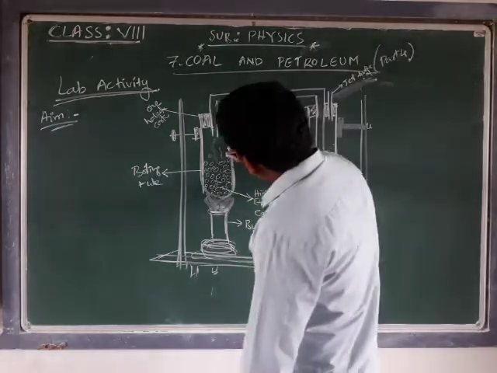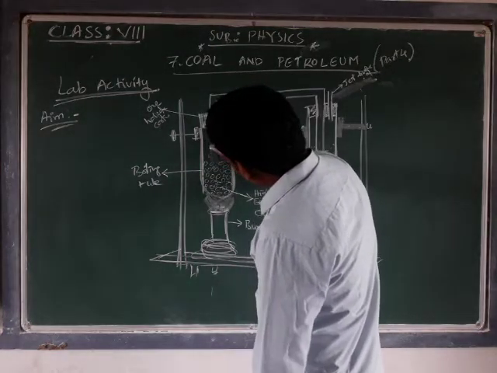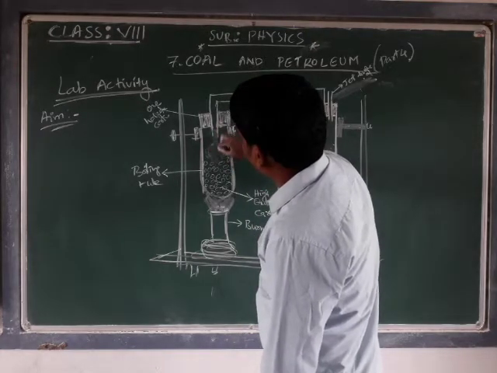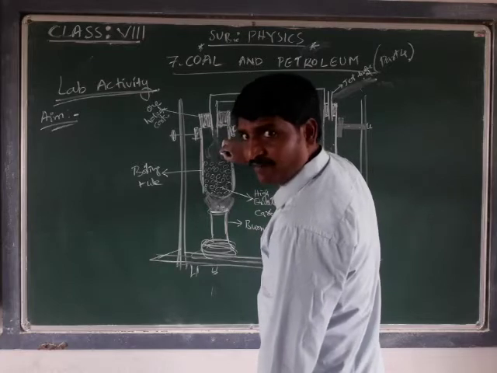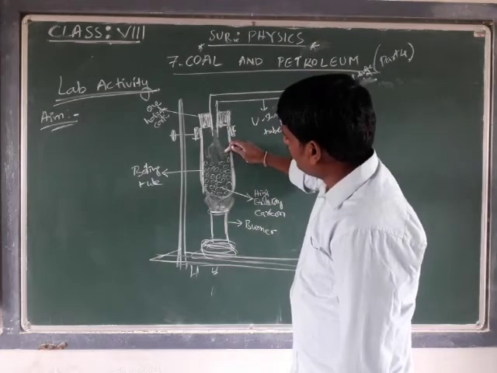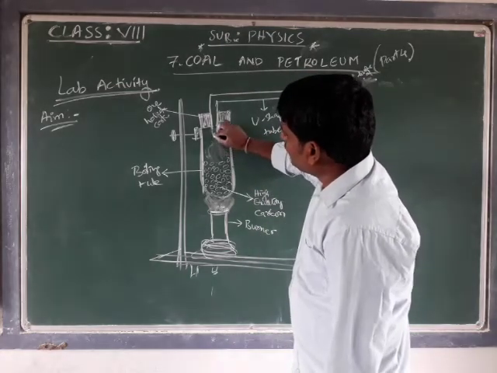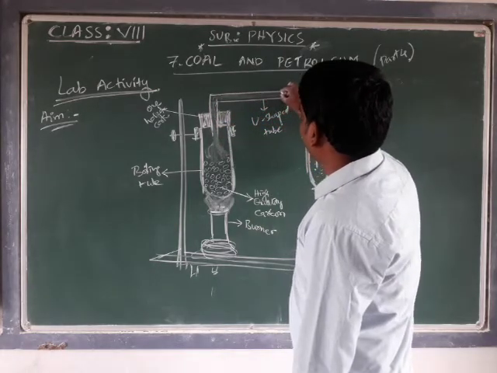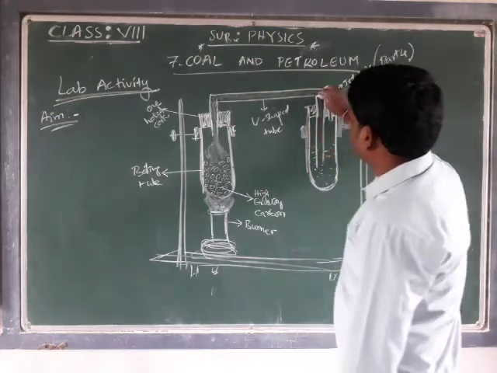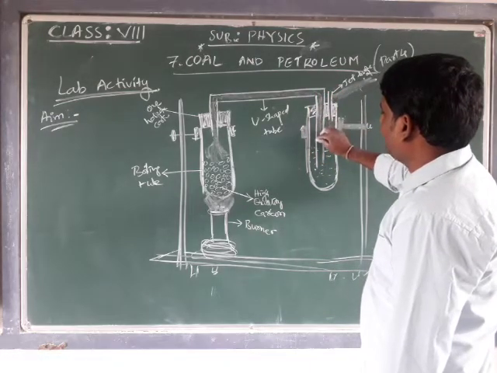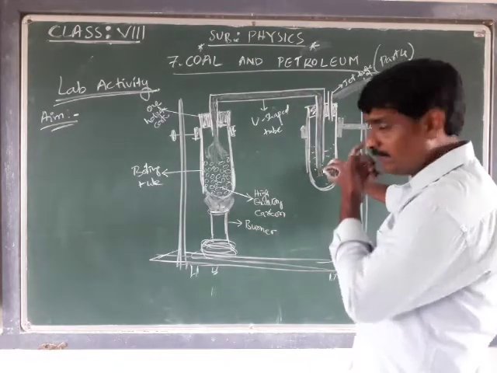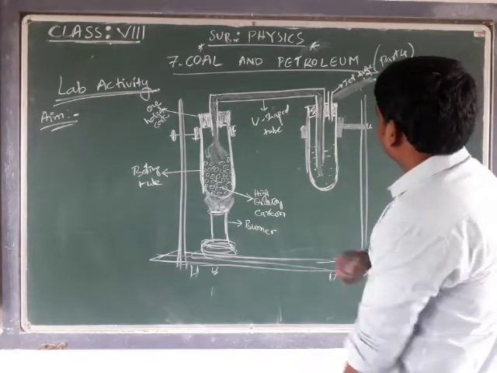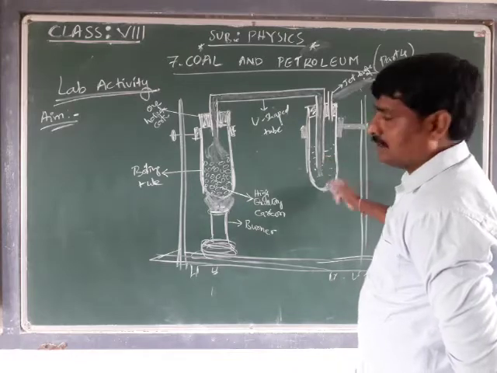Okay, when we burn this carbon, the brownish black vapors which are liberated here will slowly travel through this U-shaped tube and reach the other tube, which is immersed in water.